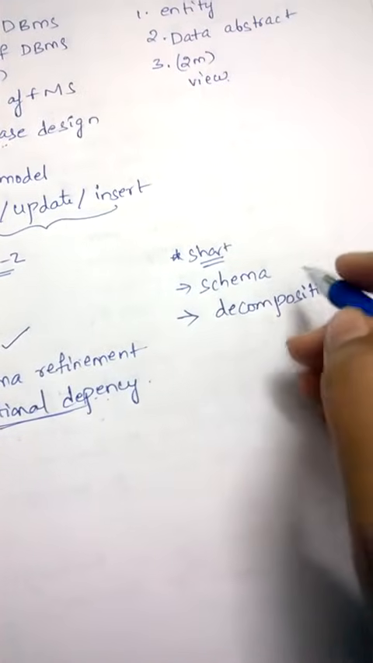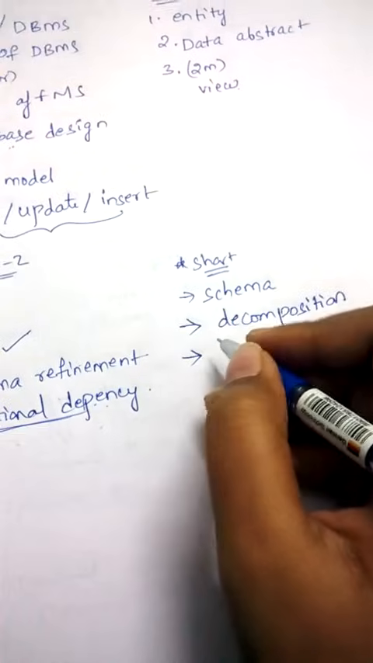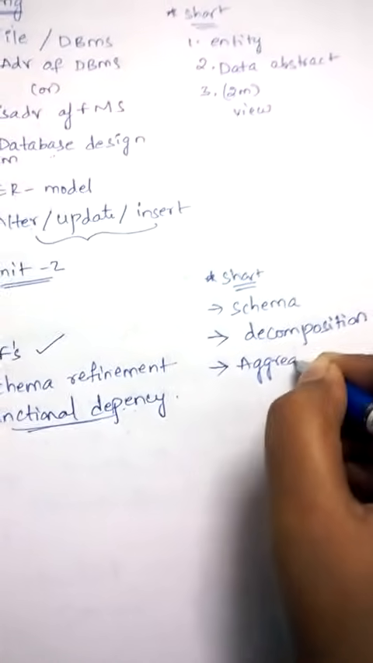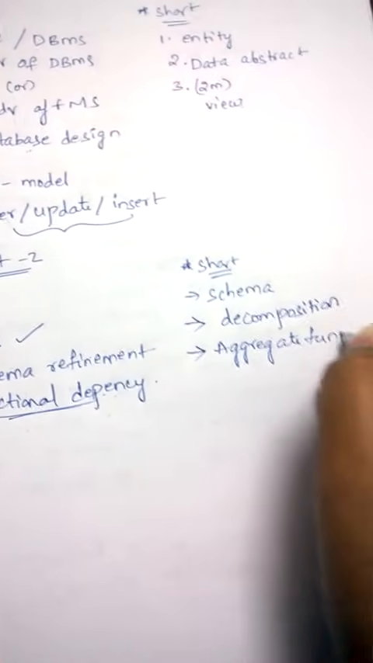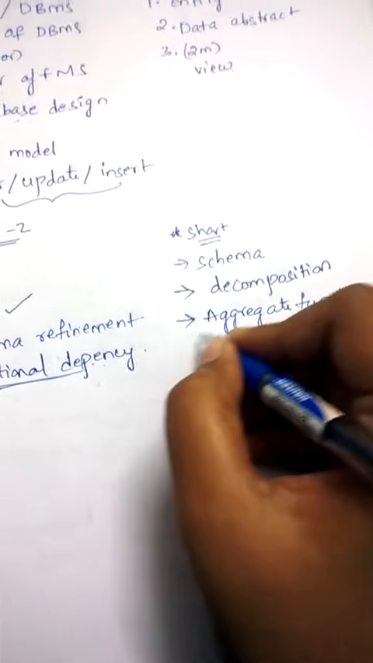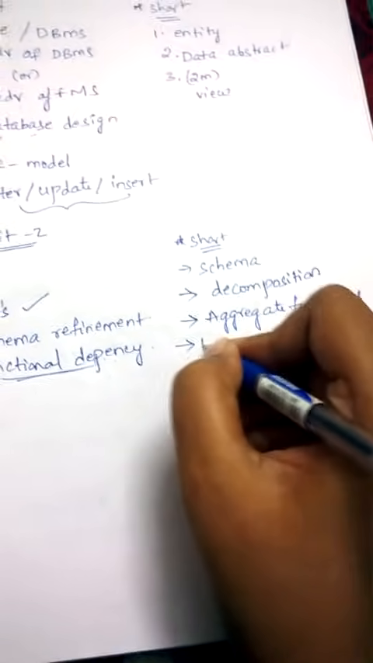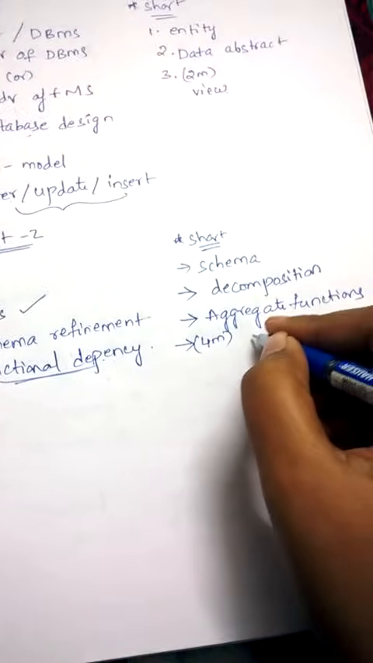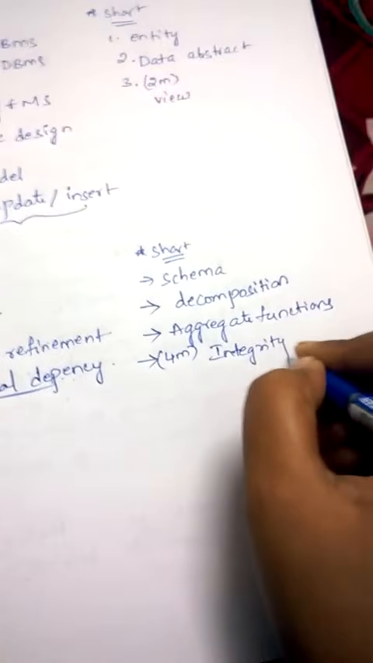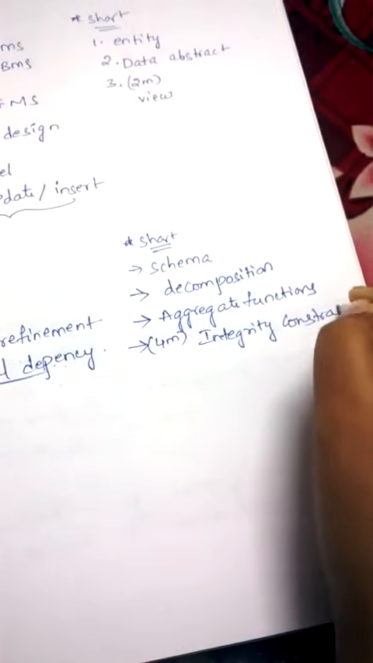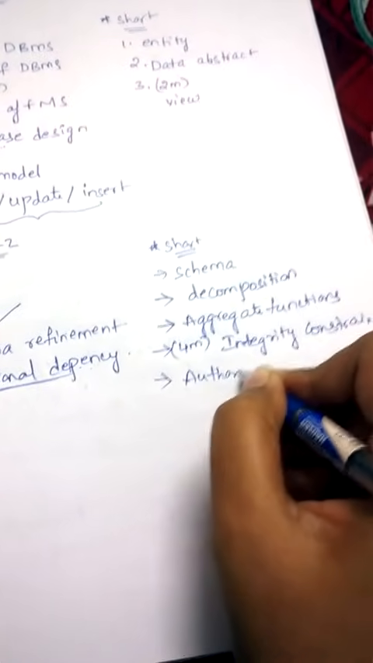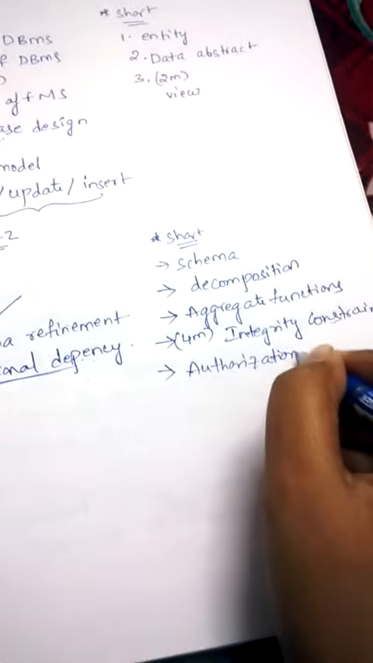And coming to short answers, he may ask about aggregate functions. Aggregate functions are also very important for 2 marks, and sometimes he may even ask for 4 marks. Another important short answer, which may also be given for 4 marks, is integrity constraints. Integrity constraints, very, very important answer. And he may ask authorization, the definition of authorization and the ways of authorization.